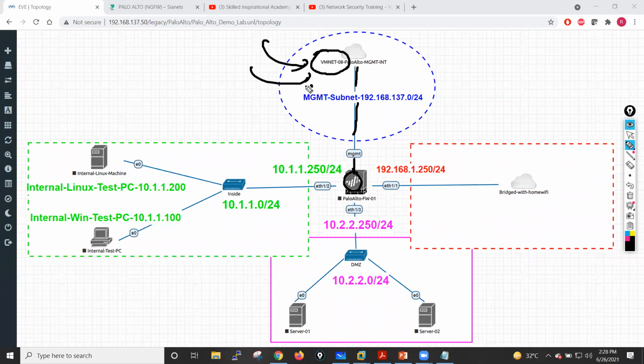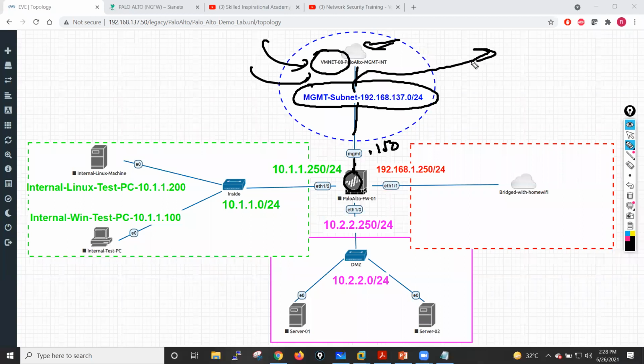I will use the 192.168.137.0/24 subnet, where on my Palo Alto I'll configure the .150 IP address for management on the management interface, so I can access this firewall from my system, guys. Through this VMnet 8, it can also reach the internet. If it wants to download any kind of updates, it can communicate with the internet through this VMnet 8 port.